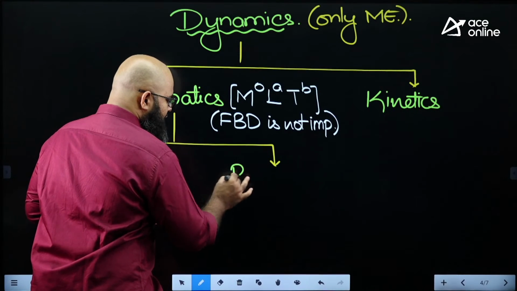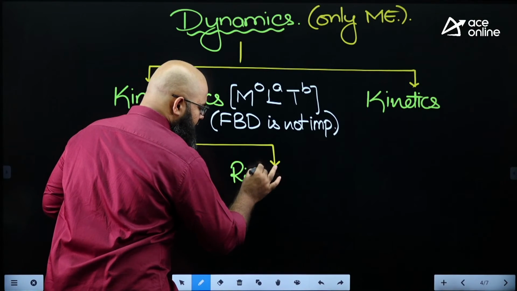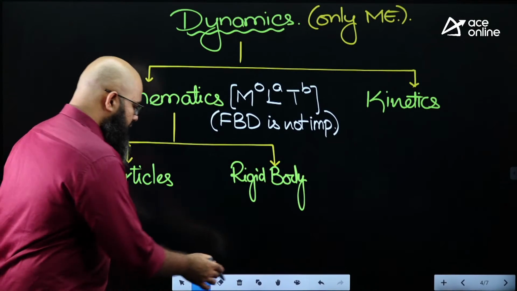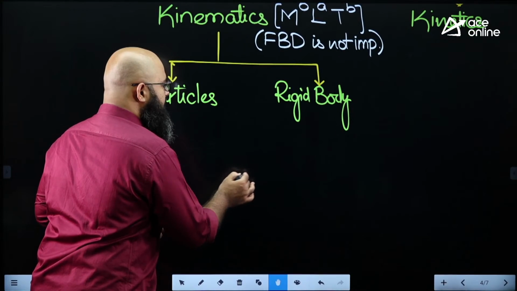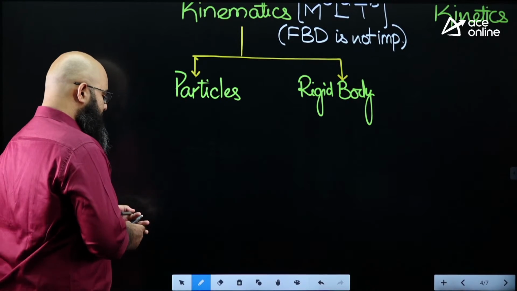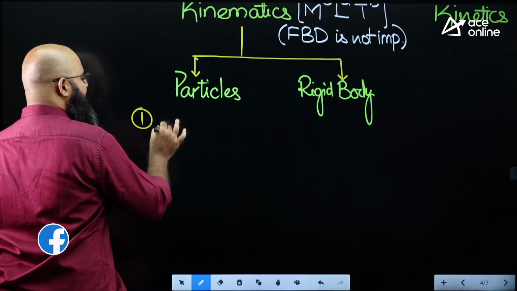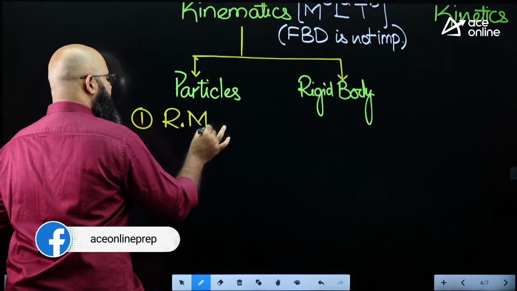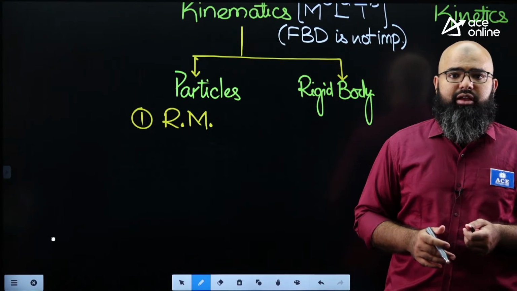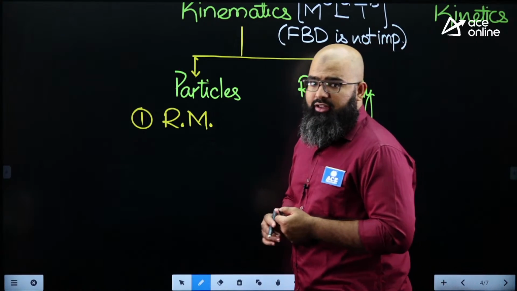Apart from kinematics of particles, you are going to have something called kinematics of rigid bodies, or rigid body kinematics. Now coming to kinematics of particles, you again have two parts. The first study in kinematics of particles is known as rectilinear motion. By rectilinear motion, we mean the particle's motion is taking place along a straight path. So it has only one translational degree of freedom. That kind of motion is called rectilinear motion.